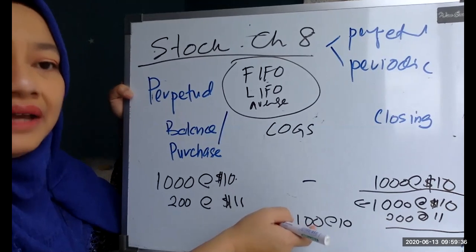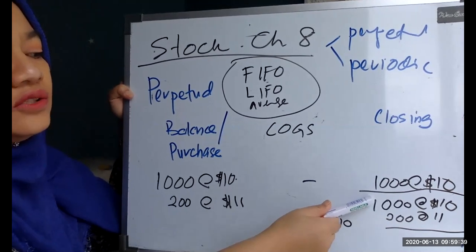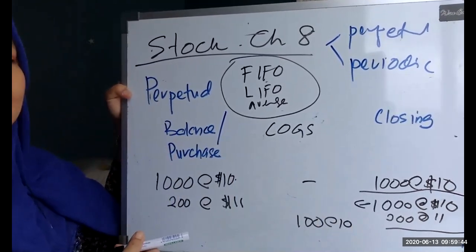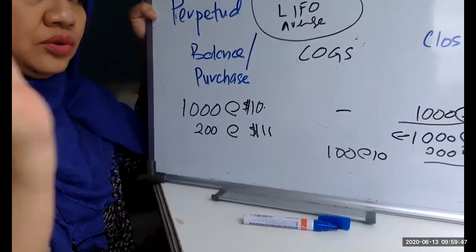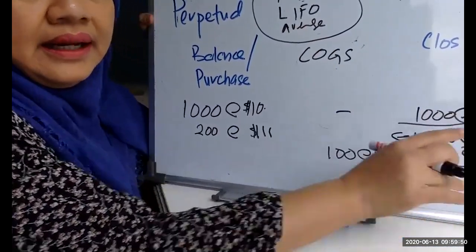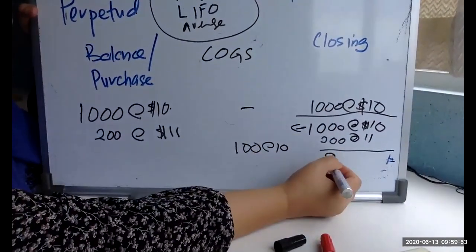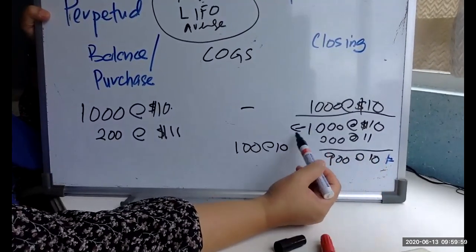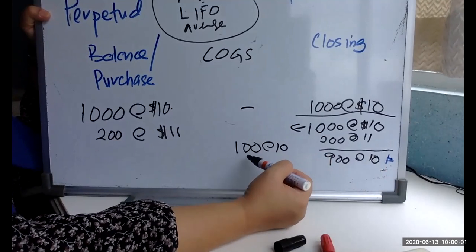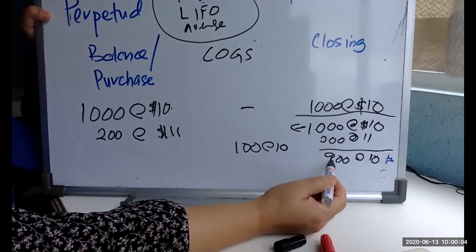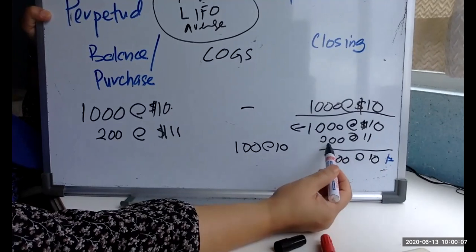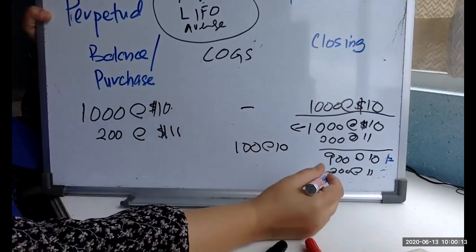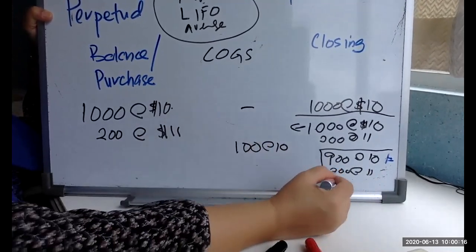Because you're using FIFO, the first stock that you have goes out first. So when you make sales, you take out from the first stock. So what about the balance? You know that you had 1,000 units at 10, now you only have a balance of 900 at 10. Why 900? Because of the 1,000 units, you have taken out 100, sold. So the 10 ringgit balance is only 900 at 10, and you still have that 200 at 11. So if you want to determine how much is your closing stock, this is your closing stock.